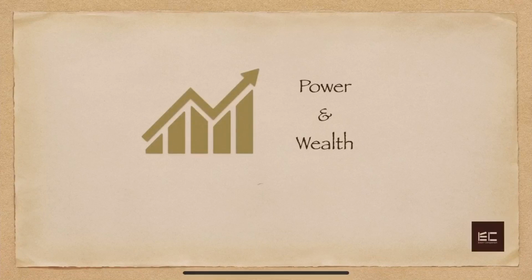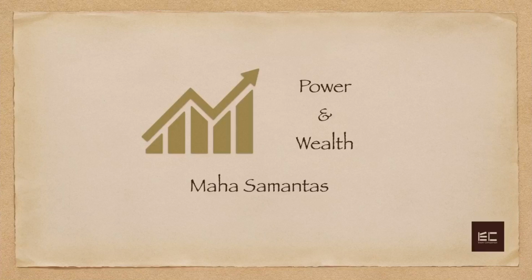Now, as Samantas gained more power and wealth, they started calling themselves Mahasamantas. And sometimes, when they thought that they had become very powerful, they used to rule over their independent kingdoms, meaning they used to separate themselves from their kings.